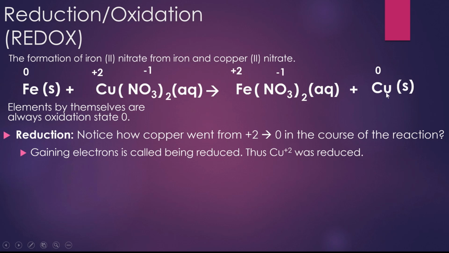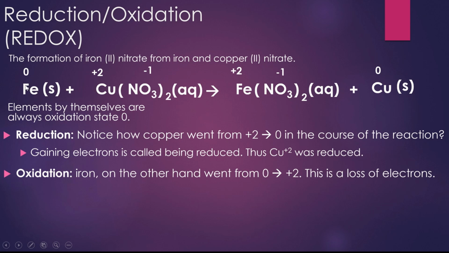So from positive 2 to 0, that means you've acquired or gained 2 negative electrons. We call gaining of electrons being reduced or reduction. Thus, our copper 2 plus ion was reduced.